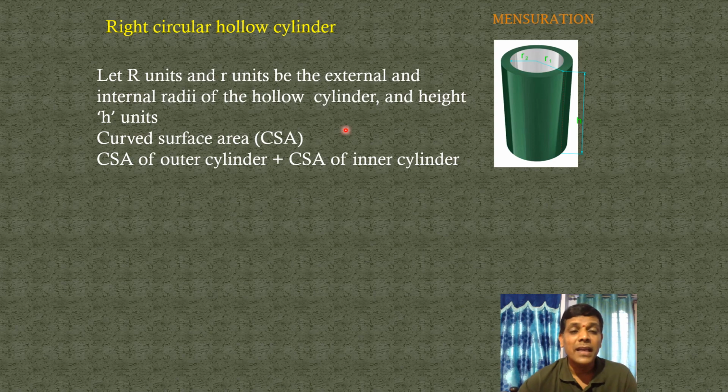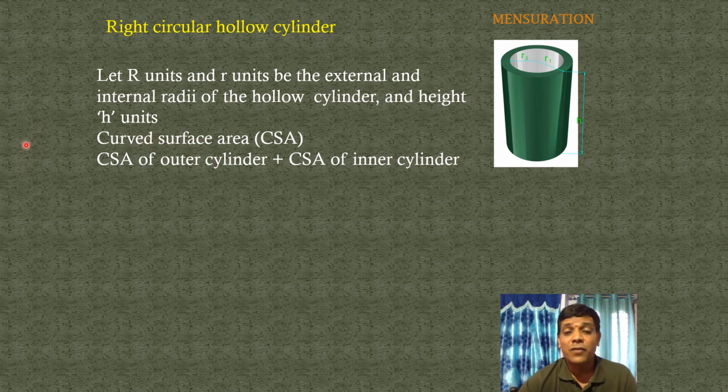This is an example of a hollow cylinder. Observe the picture. Right circular hollow cylinder. Let R units, capital R units, and small r units be the external and internal radii. So the bigger represents the outer radius, the smaller represents the inner radius of the hollow cylinder, and height h.